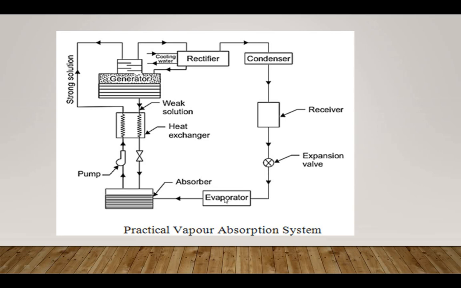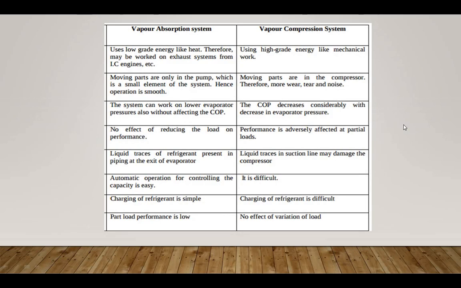In the evaporator the liquid fully vaporizes, and the low pressure ammonia vapor leaving the evaporator enters the absorber, and the cycle is completed. This cycle is repeated again and again to provide the refrigerating effect. So this is the whole and soul of the constructional details and function of each component of the practical vapor absorption system. Now we see the comparison between the vapor absorption system and the vapor compression system.